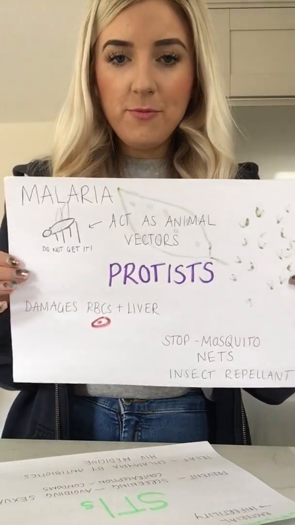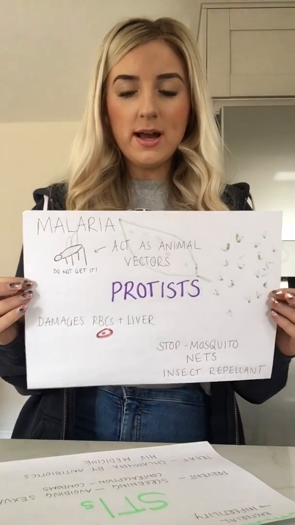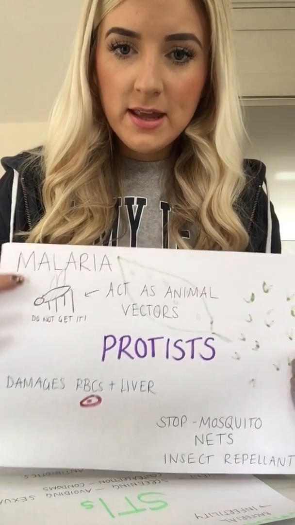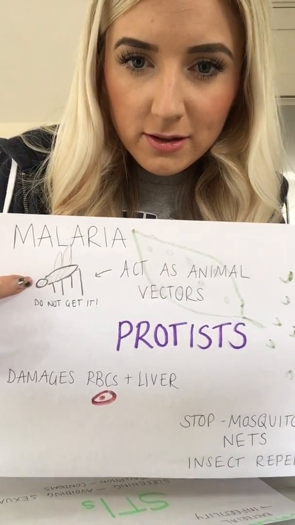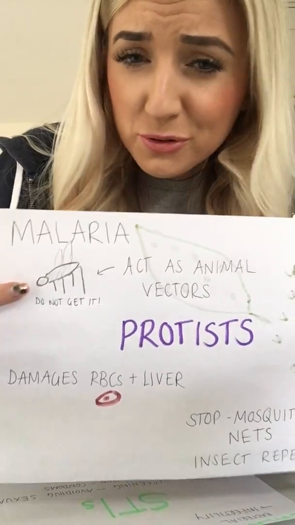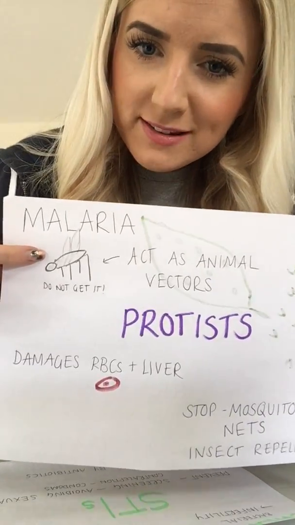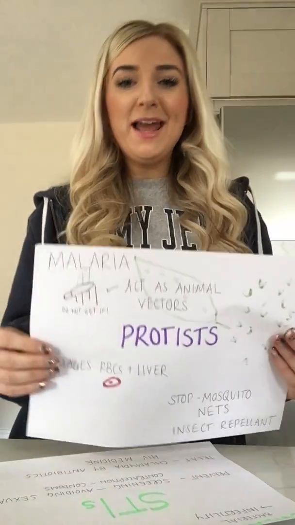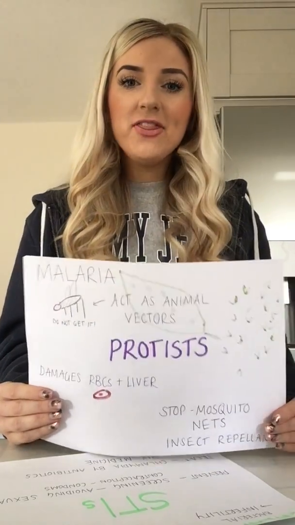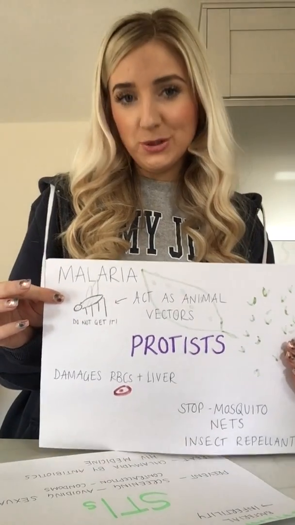Then, finally, your last category of pathogen is protists. So the disease that you need to know about for protists is malaria. Now, the amazing drawing there is supposed to be a mosquito. But there we go, so you can see there, basically malaria is a disease that's caused by a protist. And that protist is carried from person to person by mosquitoes.